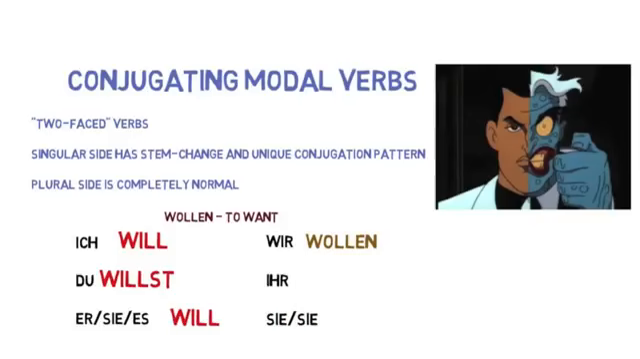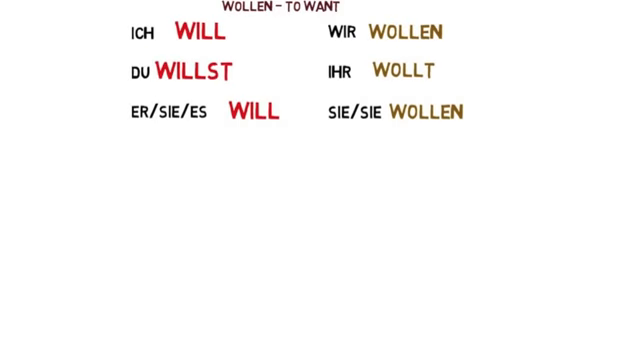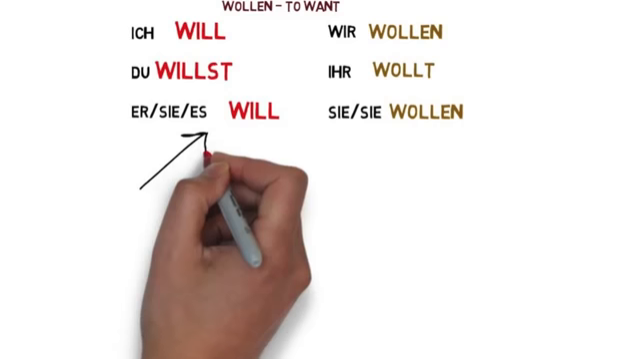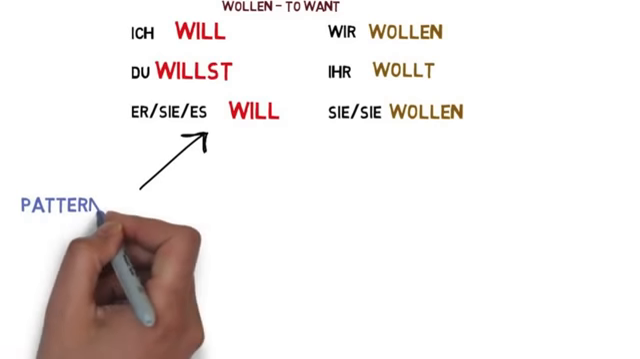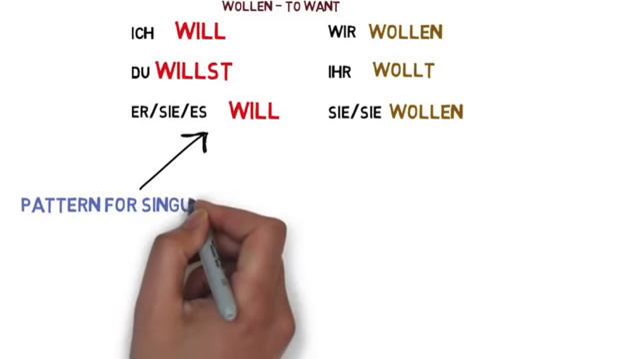And on the plural side, things are normal. Wir wollen, ihr wollt, sie and Sie wollen. Notice on the singular side that the vowel has changed from an O in the infinitive form wollen to an I in the conjugated forms.